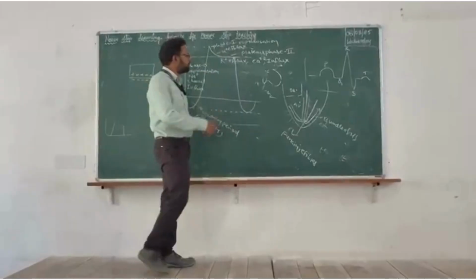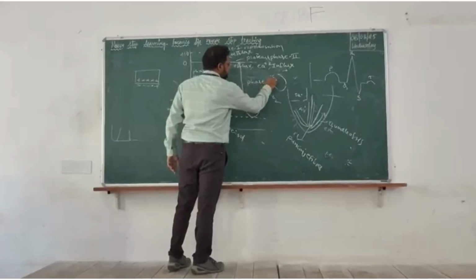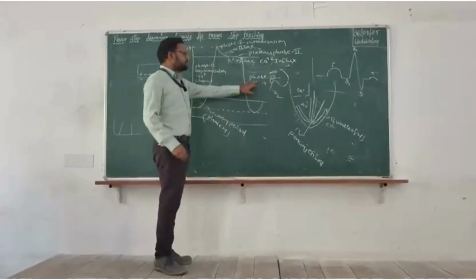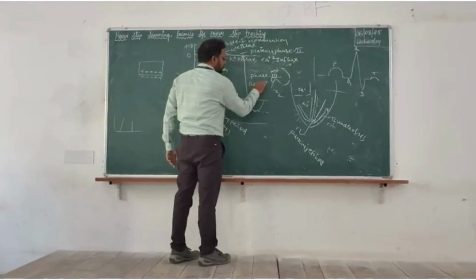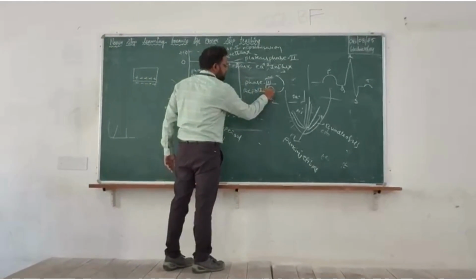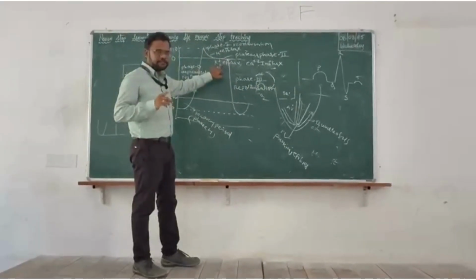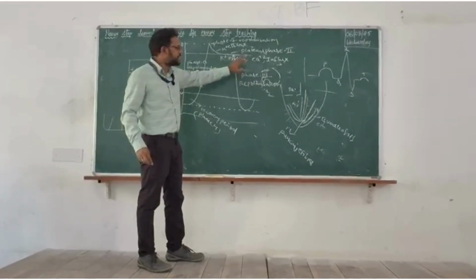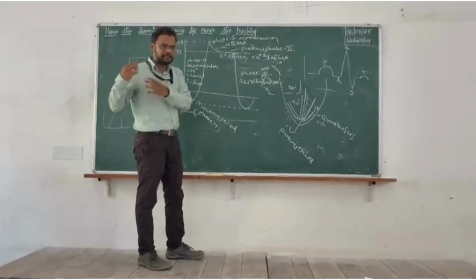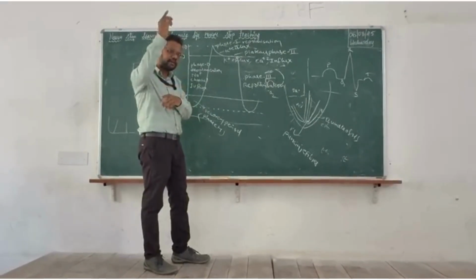After that, it will be followed by phase 3. This phase is again called the repolarization phase. In this phase, the potassium efflux will be there, but the calcium influx will stop. Potassium is coming out, so negative charge increases enormously inside the cell.